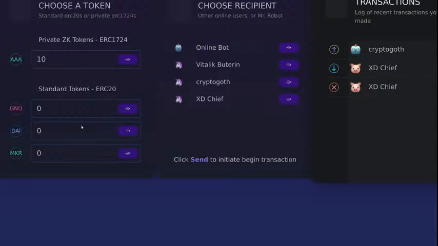So that's the web demo. We encourage you to try it out. If you want to know what the generated Ethereum address is, here you can open the web console.